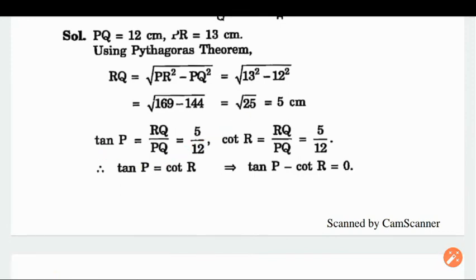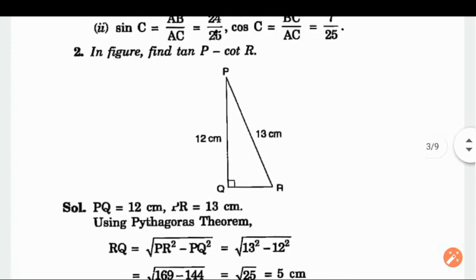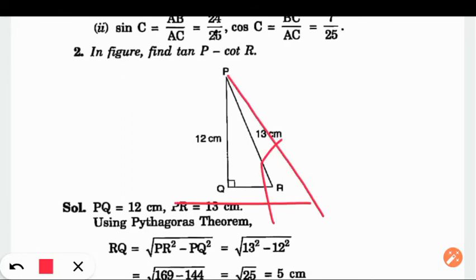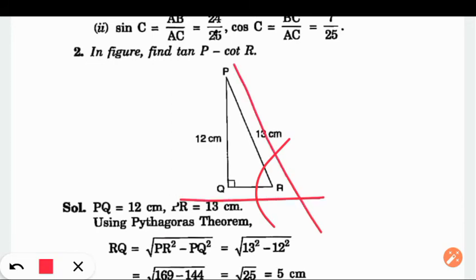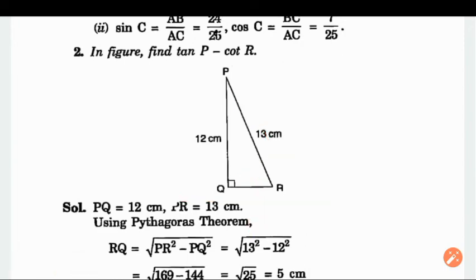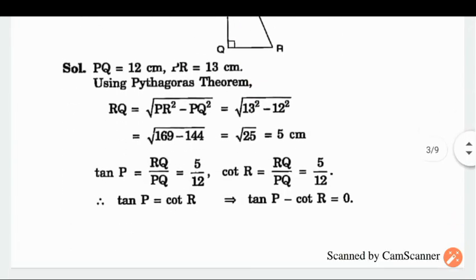Now cot of angle R, this angle. With respect to angle R, this one is base, this one is perpendicular, and this one is hypotenuse. Let me show you again. With respect to this angle, this one is base, this one is hypotenuse, right? And this one is perpendicular. Now you know what is perpendicular, what is base, what is hypotenuse.